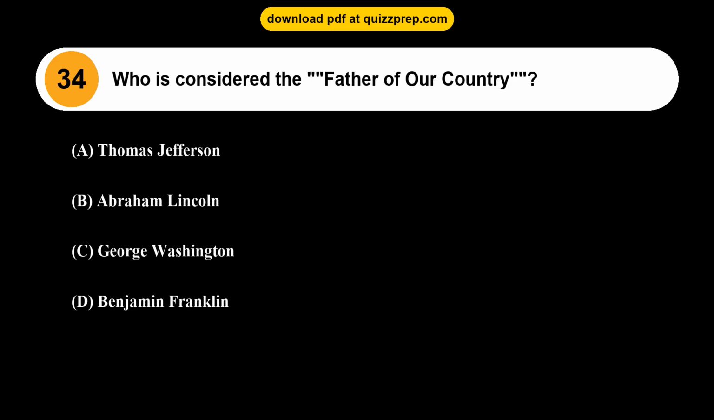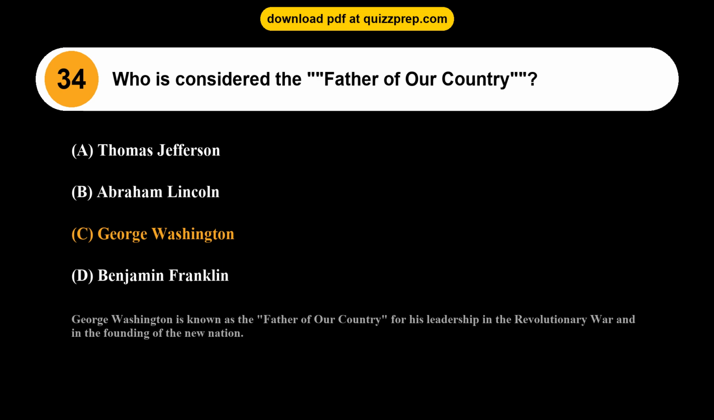Question 34. Who is considered the father of our country? Option A, Thomas Jefferson. Option B, Abraham Lincoln. Option C, George Washington. Option D, Benjamin Franklin. The correct answer is option C, George Washington. George Washington is known as the father of our country for his leadership in the Revolutionary War and in the founding of the new nation.